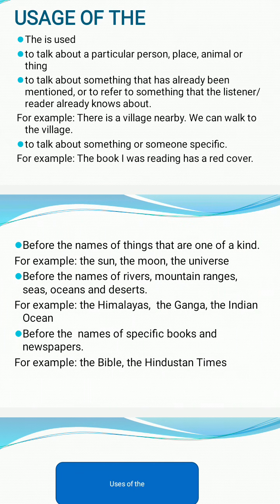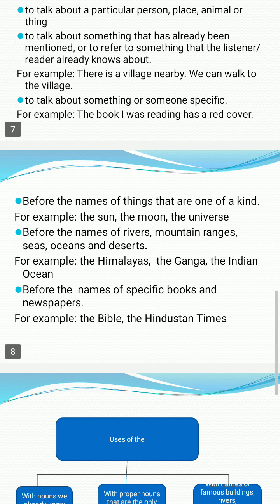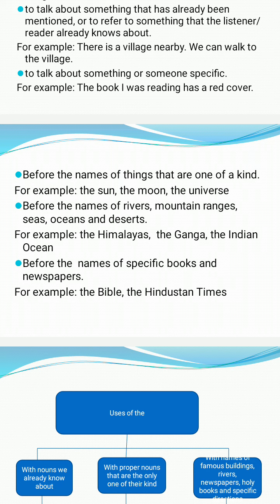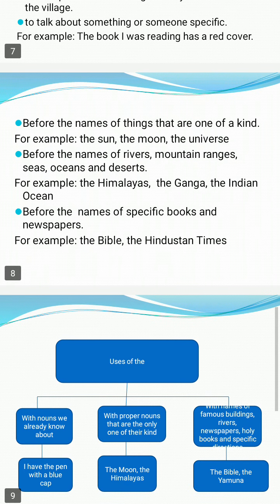Now, the is also used before the name of things that are one of a kind. That are one of a kind means that are only one. That are only one throughout. सिर्फ एक ही चीज़ है, जैसे कि the sun, the moon, the universe. As we know, only one sun is there. So, we always use the in front of those things that are only one of a kind.